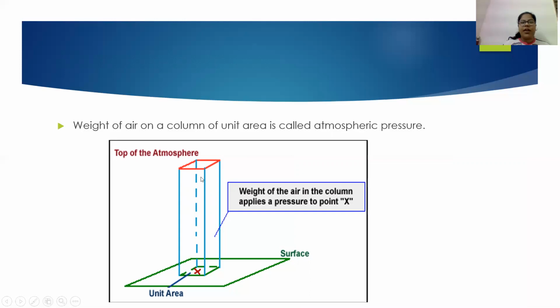The weight of the air present in this column will be considered as the atmospheric pressure on the unit area, that is the surface. In the diagram, the weight of air in the column is applied on a point of unit area. If we divide the weight of air in this column by this unit area, we will get the atmospheric pressure.